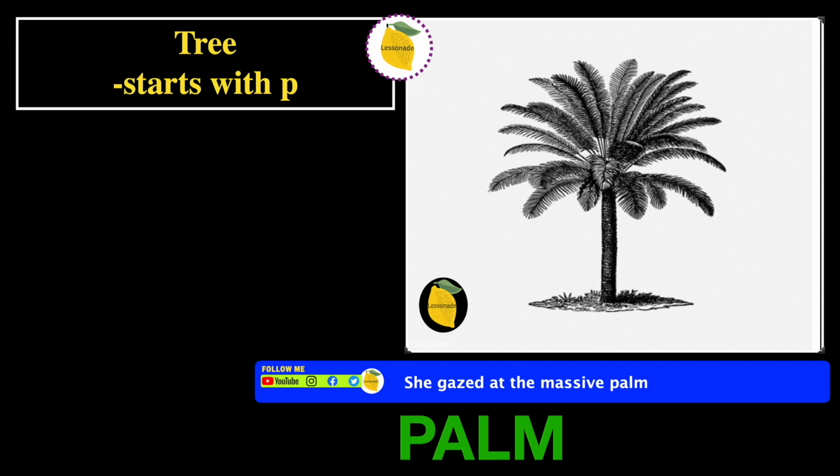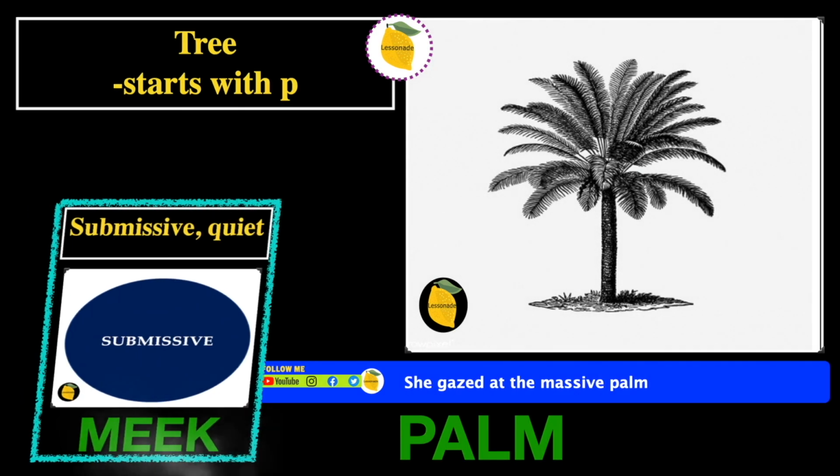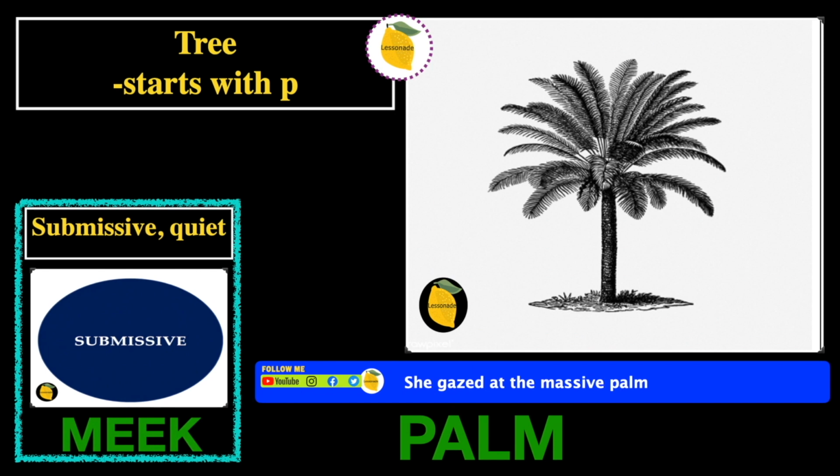So before we go into the next one, let's try to recall the previous slide. And let's try to remember the words we learned in the previous slides. And the word is meek. Let's go on to the next one.